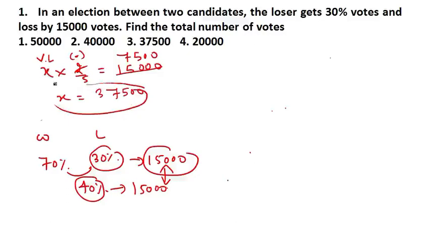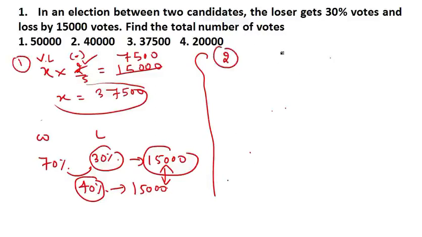Look guys, here it is said that the total vote is x, then the loser gets 30% vote, which means the winner might have got 70%, and it said that the loser lost by 15,000 votes. So the difference between loser and winner is 40%. I have written this 40% here in fractional format, which is equal to 15,000. So when I solve this, I get 37,500. This is one method. If you want to follow the second method, how?